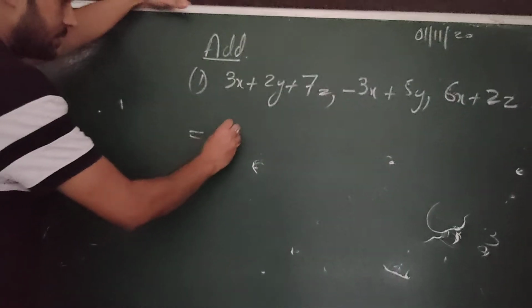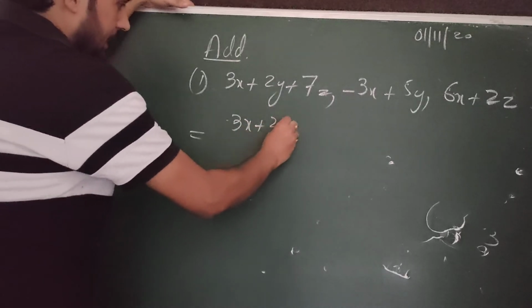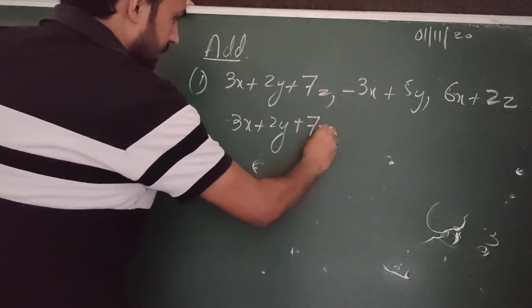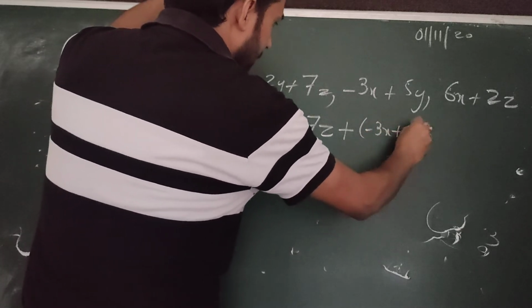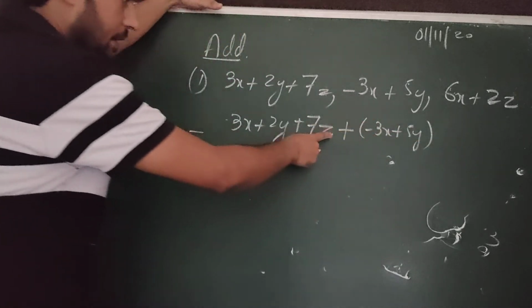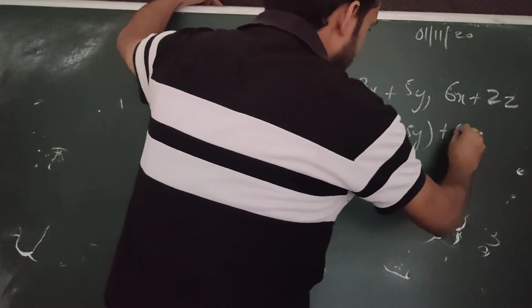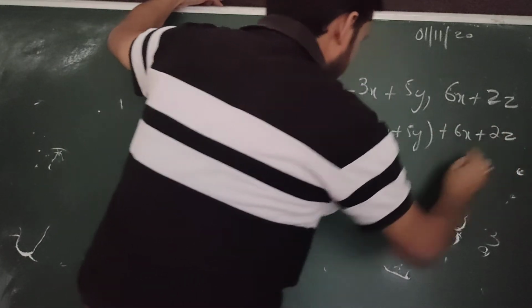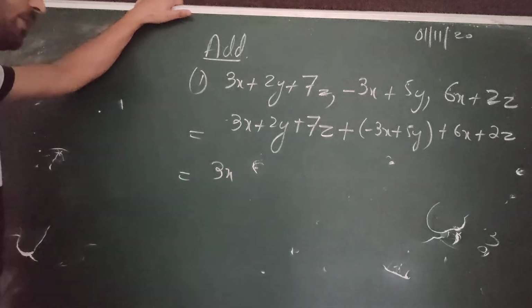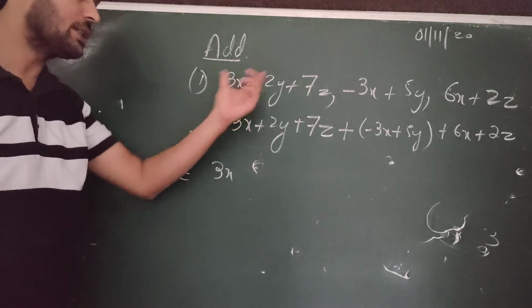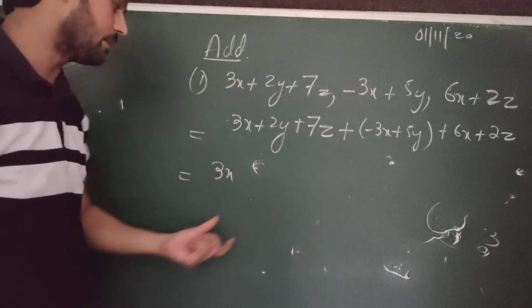How we do the addition in these algebraic expressions is, just remove the minus, it will be plus. You just remove the comma, then it will be plus, then again remove the comma, it will be 6x plus 2z. We combine the like terms. So whenever we are doing addition or subtraction in algebra, we have to first combine the like terms.